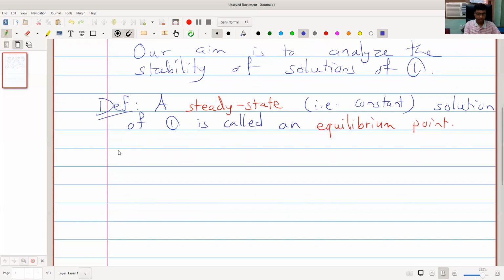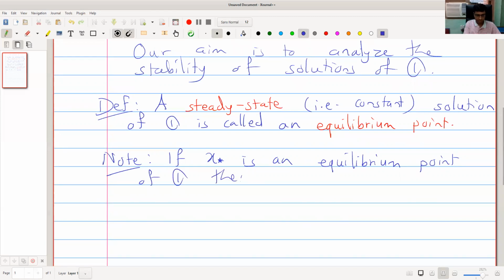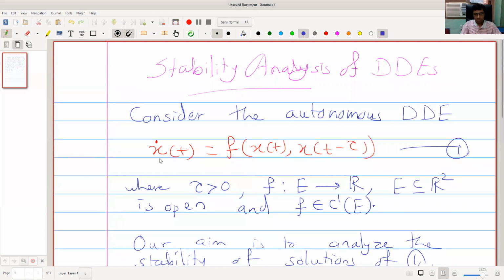Note, if x star is an equilibrium point of (1), then x of t equal to x star is solution of (1).